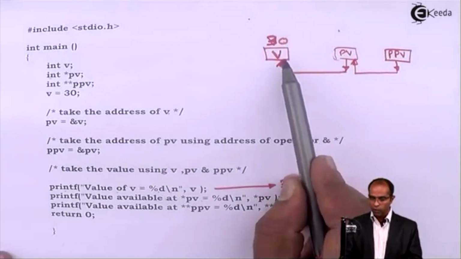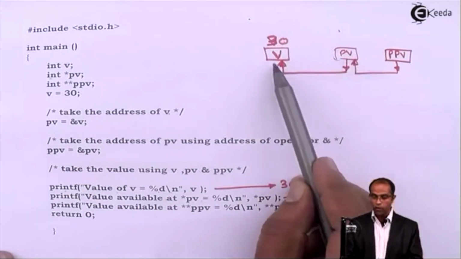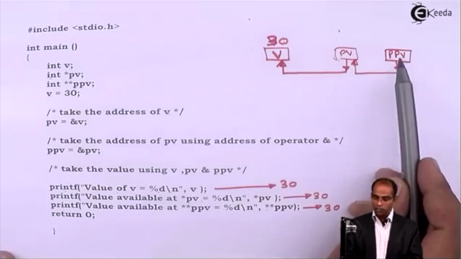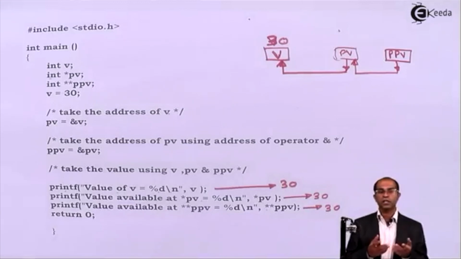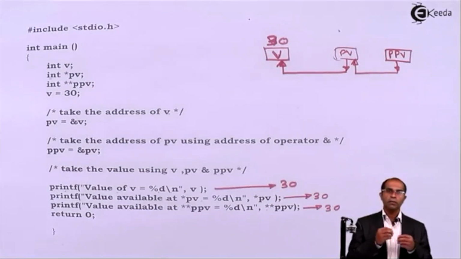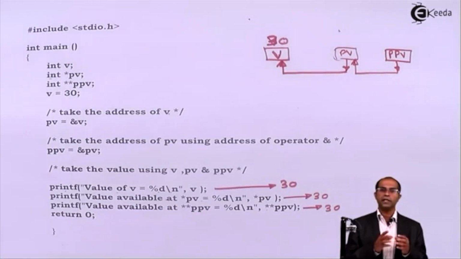So do remember, v is a variable, pv is a pointer to a variable, whereas ppv is a pointer to a pointer. You can increase this chain by using multiple indirection operators. That is about the concept of pointer to pointers.